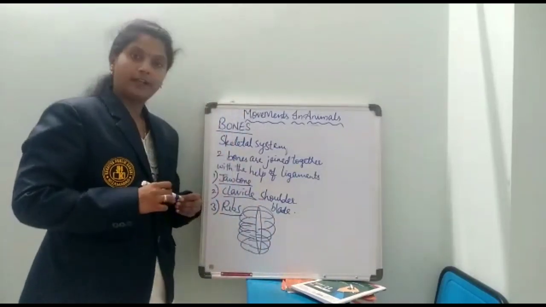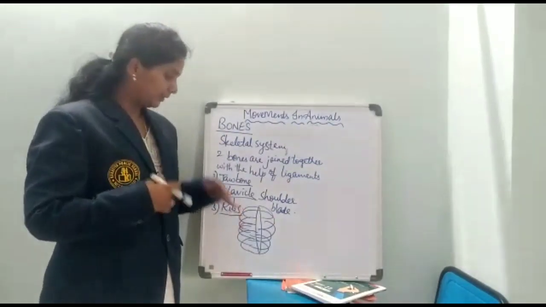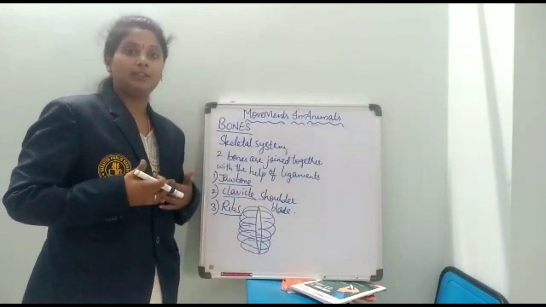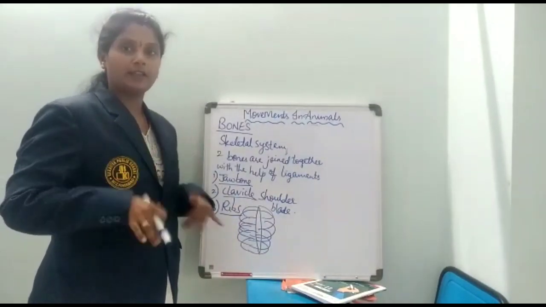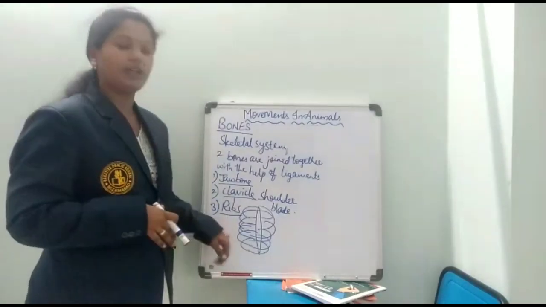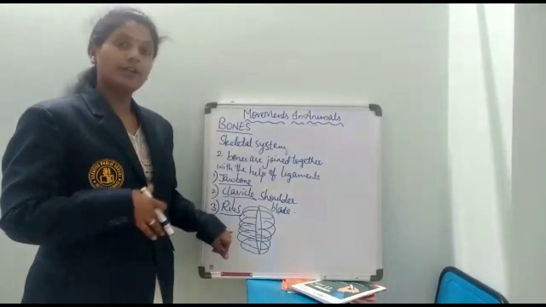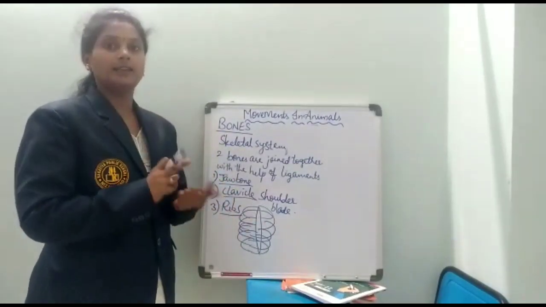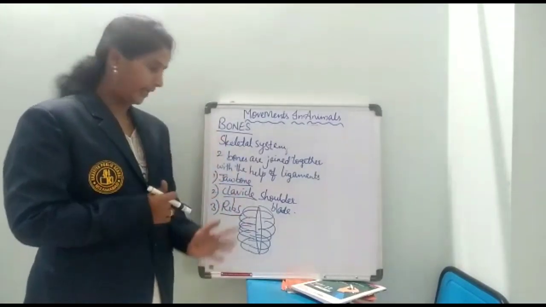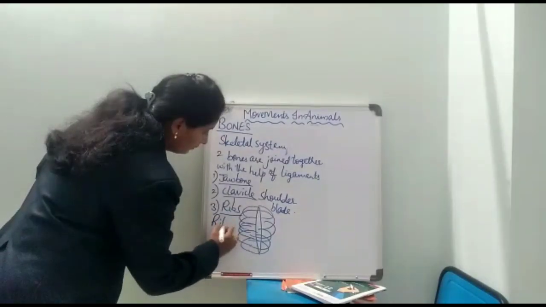In this way, in our chest region, we can observe the bones. When you are breathing in and out, you can see the movements in this chest region. Those are the ribs. Generally these are arranged in a ring-like structure, forming a cage. That is why we call this whole structure the rib cage.